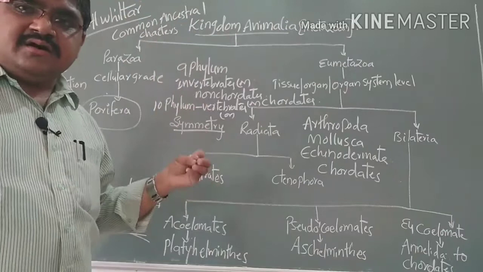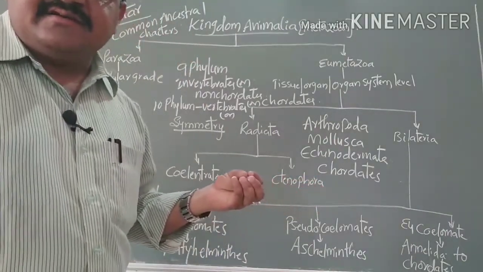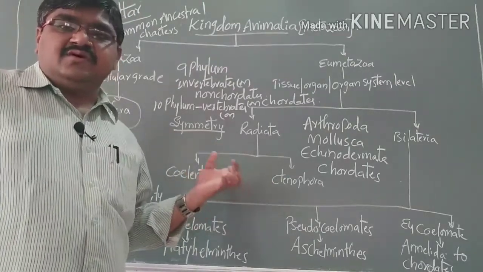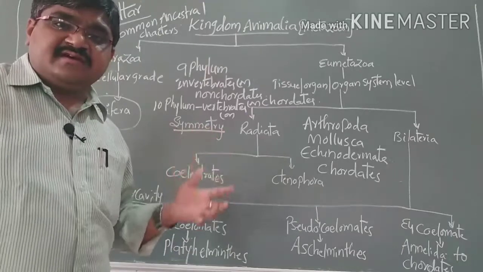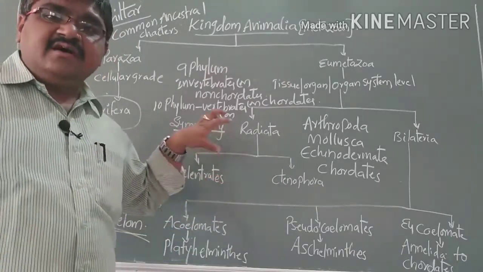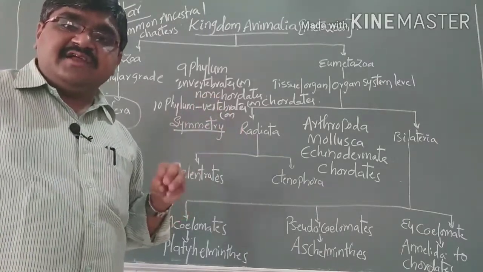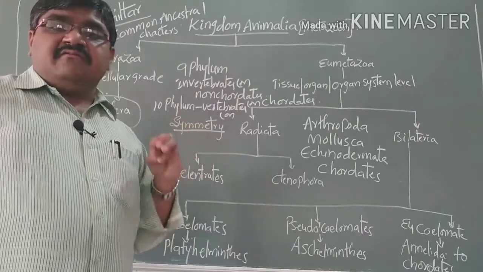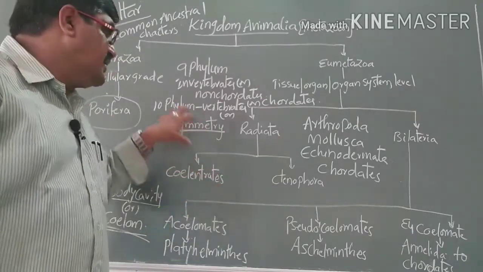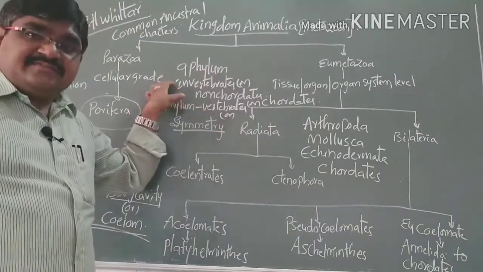Now one by one they will be discussed. The phyla that are present will be discussed in detail, one by one. In total there are 16 or 17 phyla that will be discussed.